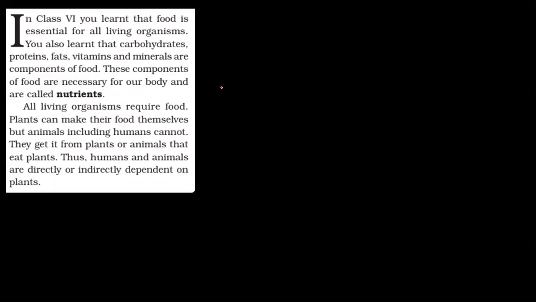This is the introduction of the chapter. It talks about the basic components of food, that is carbohydrates, proteins, fats, vitamins, and minerals. They are the main five components of food, and all these constitute a balanced diet in proper amounts, because each of these components plays a different role in our body and is essential. All these together, we call nutrients.